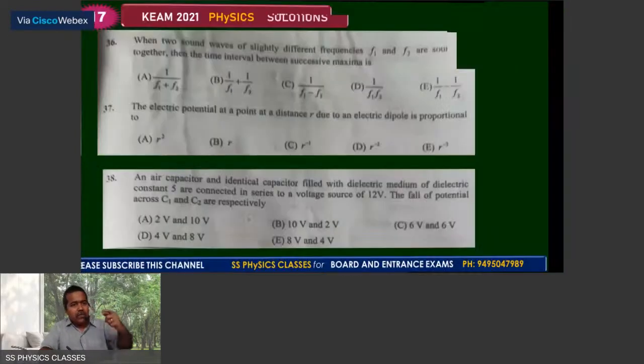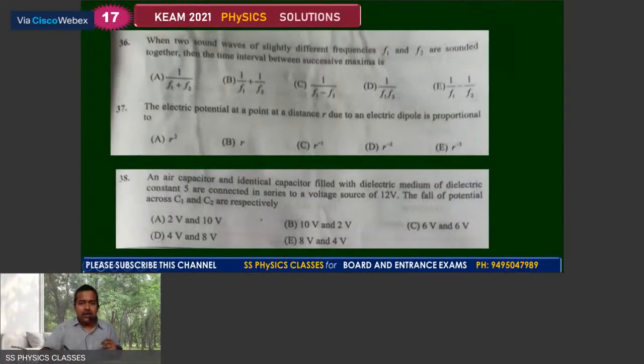And we can move with the question number 36. When two sound waves of slightly different frequencies F1 and F2 are there together, the time interval between the successive maxima, the beat frequency, is equal to F1 minus F2. So their reciprocal, that is equal to the time period, is 1 by F1 minus F2.